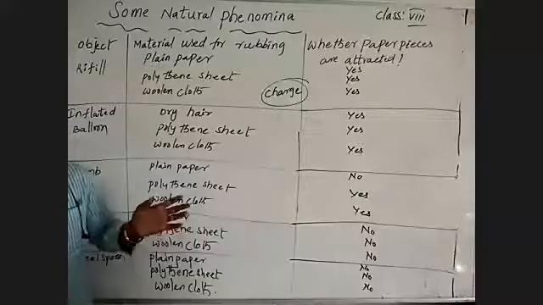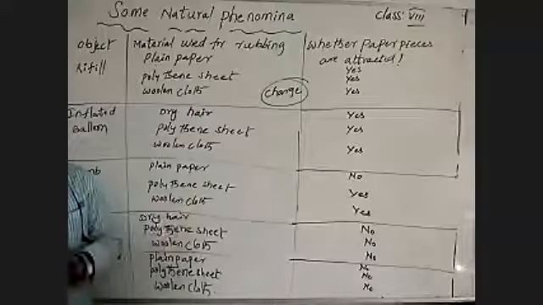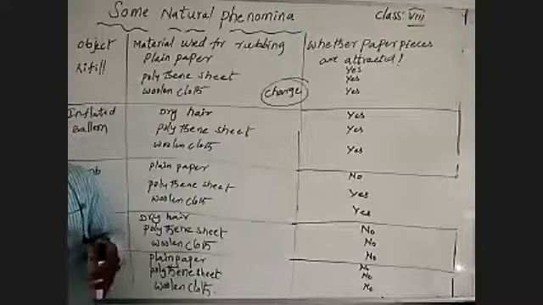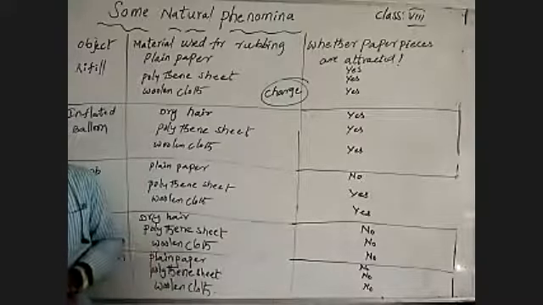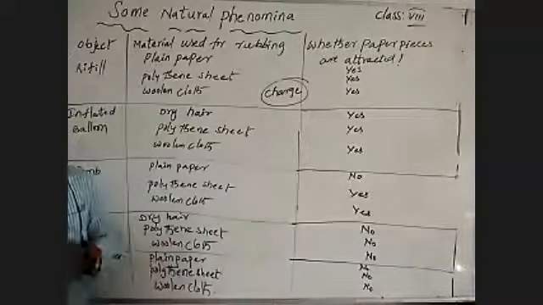So here we have to remember like poles and unlike poles, like charges and unlike charges. We know about magnetism: like poles will repel, unlike poles will attract each other. Same as like charges and unlike charges. Like charges will repel, unlike charges will attract each other.